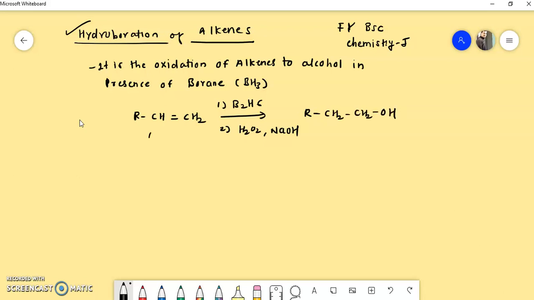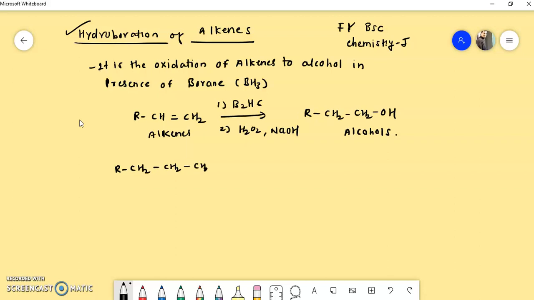That means alkenes are converted into their corresponding alcohols.